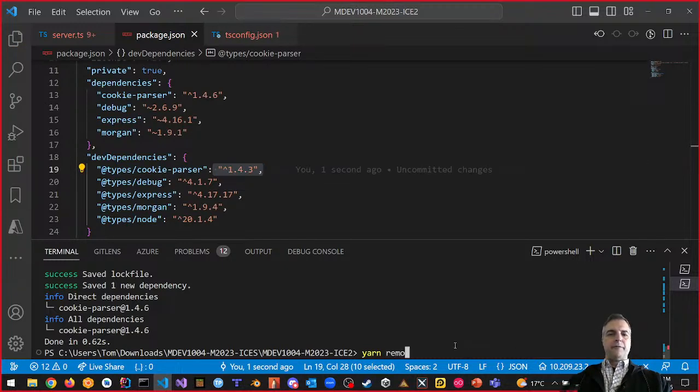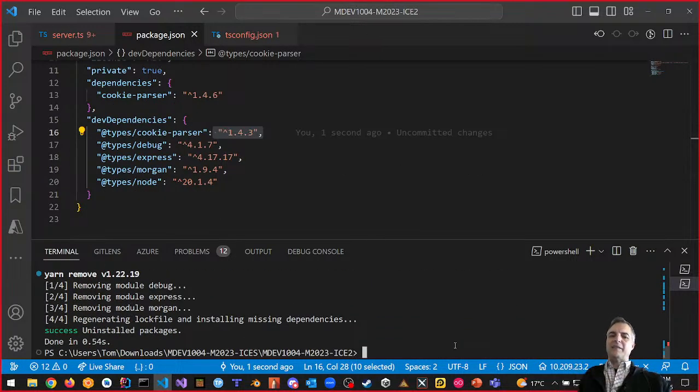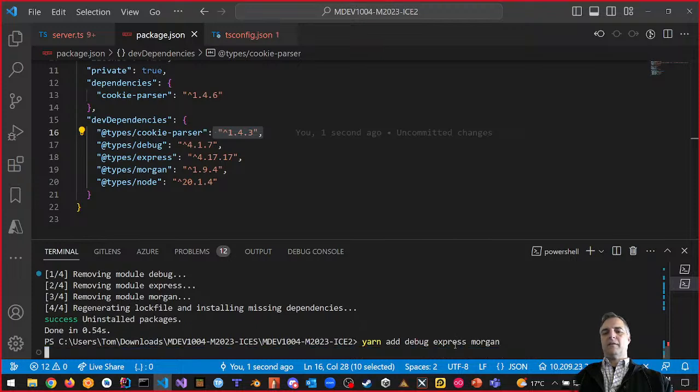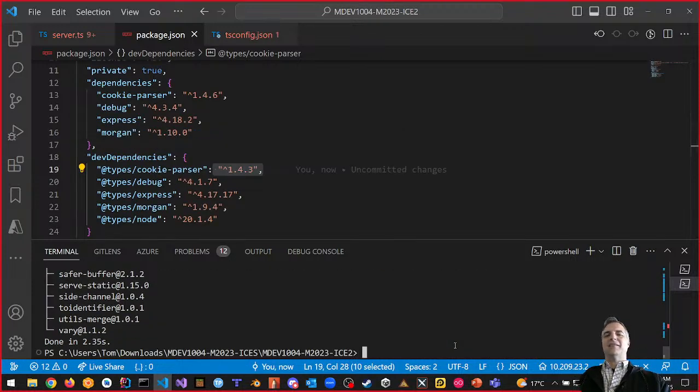Yarn remove, and you can remove all of them. Debug, Express, Morgan. If I do that, it removes them all, right? And I can add them back in. Yarn add debug, Express, and Morgan. And if I did that, now you're going to see, my friends, that they're different versions. Take a look at that. That's what we want. We want to give it so that it's the latest version.